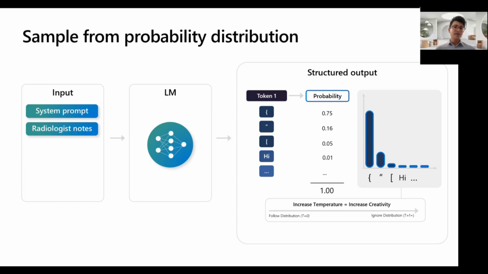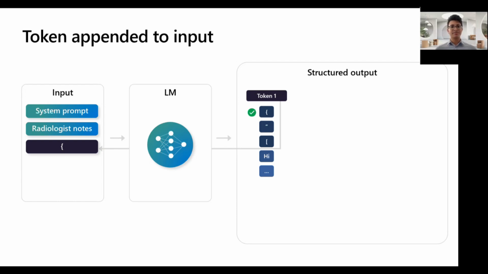And this isn't always the token with the highest probability. Many of you are probably familiar with this temperature parameter. If you increase the temperature, it determines how much to follow this distribution. The more you increase your temperature, the more you're ignoring the distribution and sampling randomly. But if we set the temperature to 0, we always pick the most likely token. Sometimes we want a little more creativity, so we bump that number up, right? There are all kinds of ways to change how the sampling works, but the big intuition is that you build this probability distribution, and then you select a token.